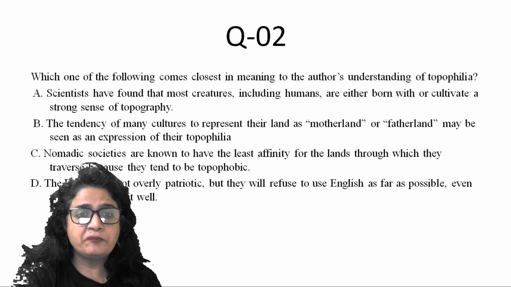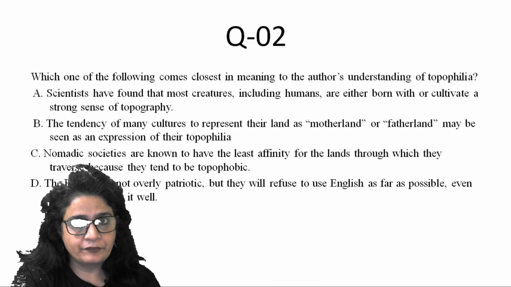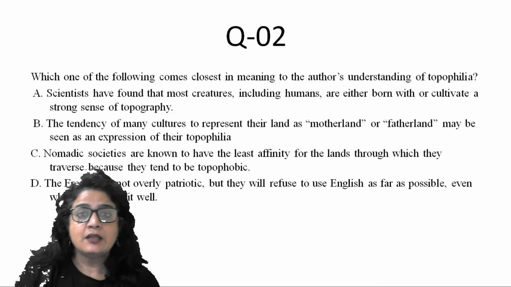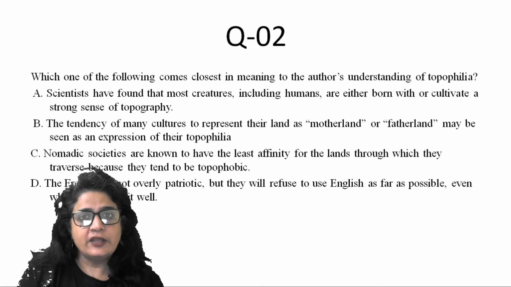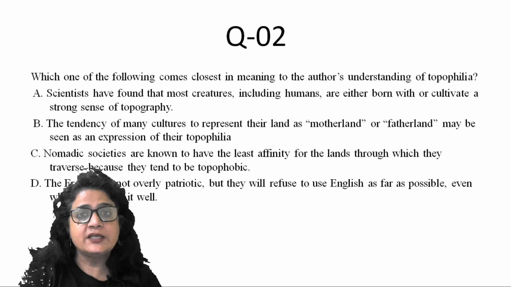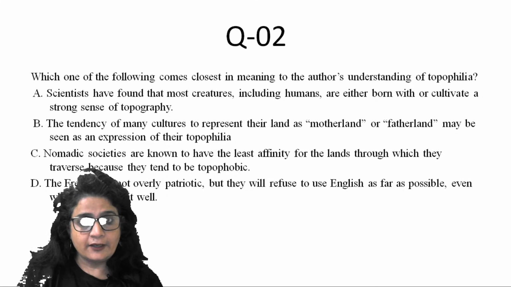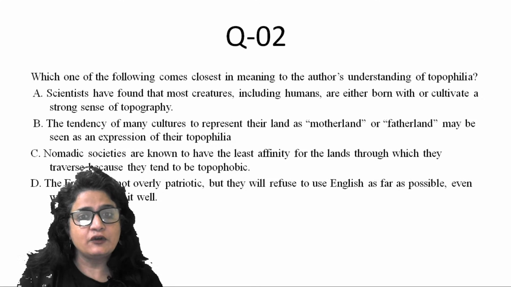The tendency of many cultures to represent their land as motherland, fatherland, may be seen as an expression of their topophilia. Since they love that place, the place they were brought up in, they were born, or the place where they were educated or they worked, they have a close affinity to that place. Hence, that compels them to call these places motherland or fatherland. This possibly characterizes a feature of topophilia.